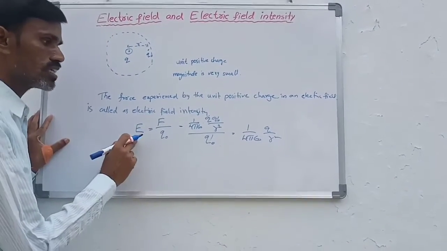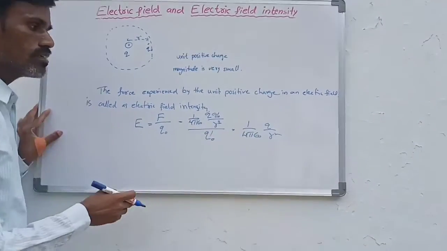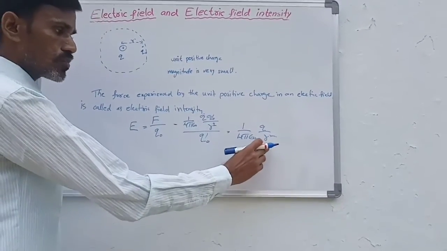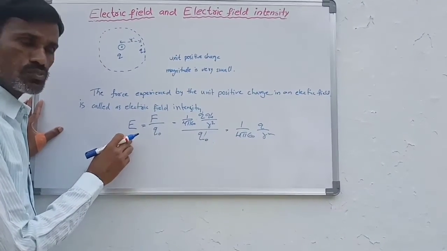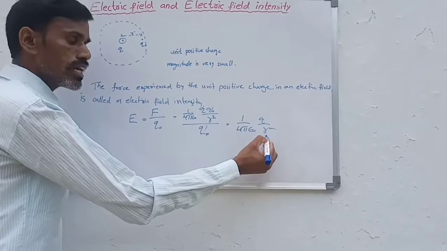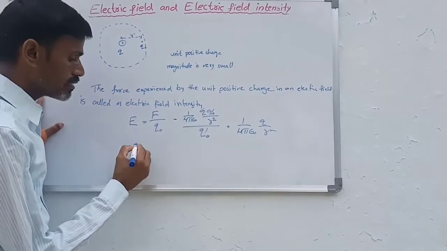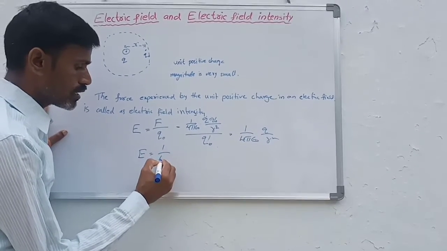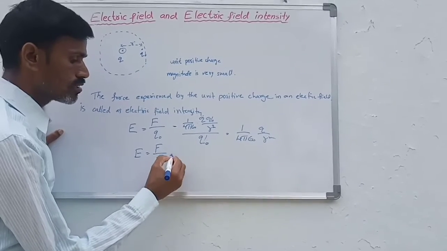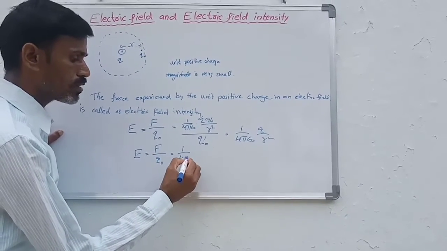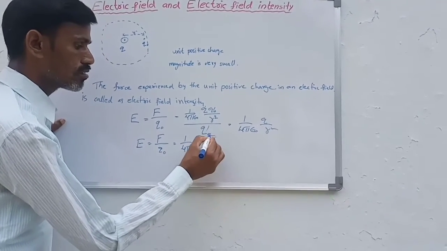The electric field intensity at a distance r from the source is E equal to F by Q naught, that is 1 by 4 pi epsilon naught Q by r square.